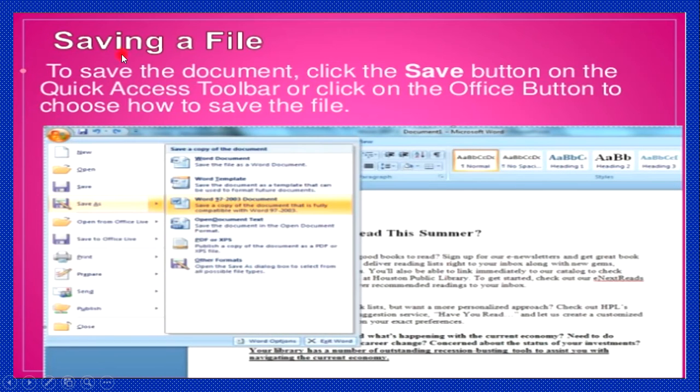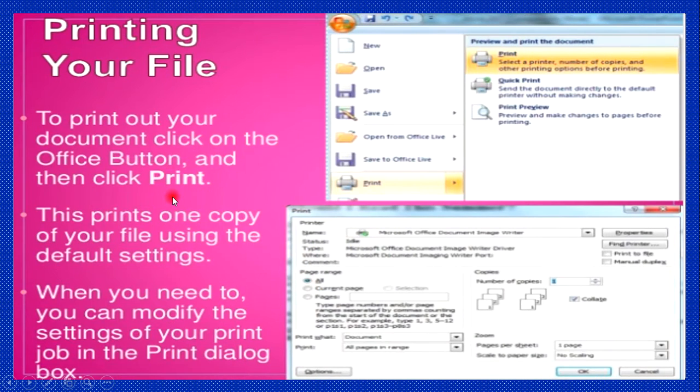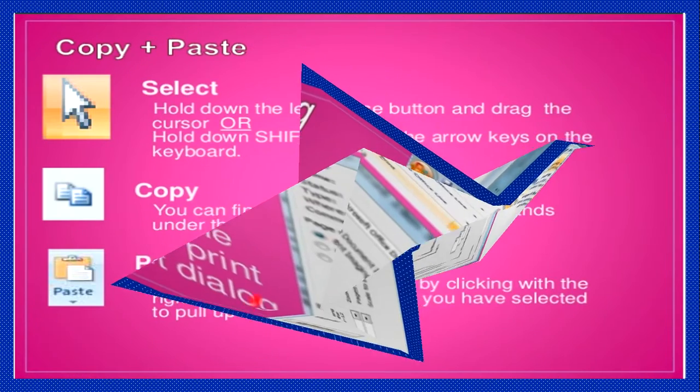Saving a file or document. To save the document, click the Save button on the quick access toolbar, or click on the Office button and then choose the Save As option. Next is printing your file. To print out your document, click on the Office button and then click Print. This prints one copy of your file using the default settings. When you need to, you can modify the settings of your print job in the print dialog box.